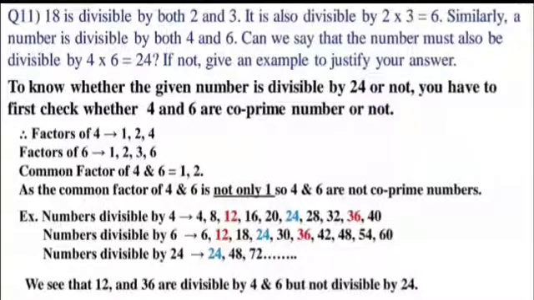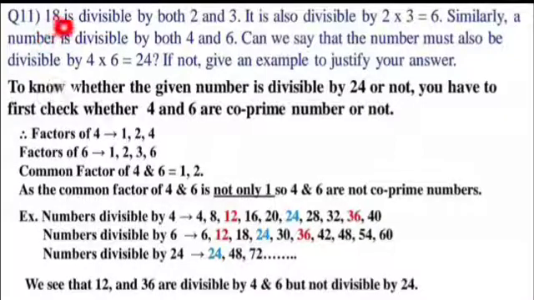11th question. 18 is divisible by 2 and 3. It is also divisible by 2 3s are 6. Similarly, a number is divisible by 4 and 6. Can we say that the number must also be divisible by 24? And to justify, we have to give an example for that. So students, as I told you, if two numbers are co-prime, then the product of these two co-prime numbers will divide the given number.